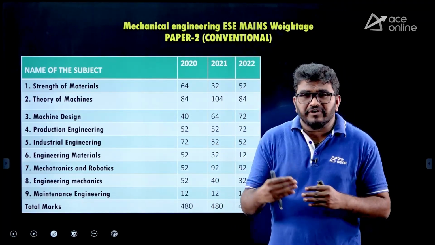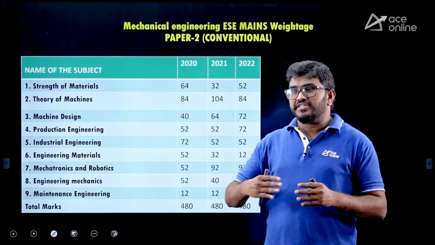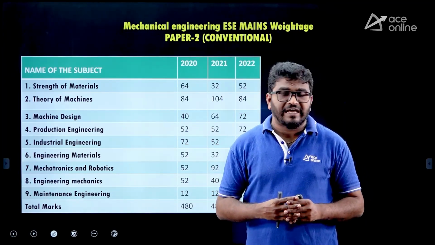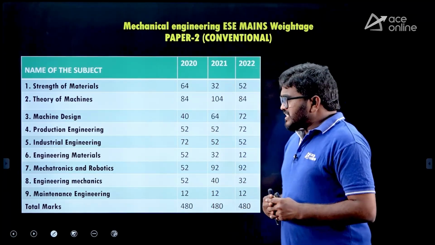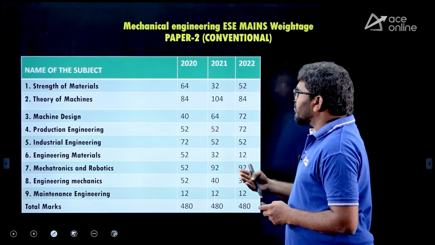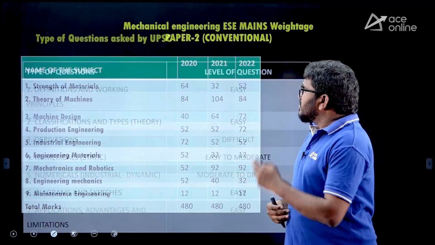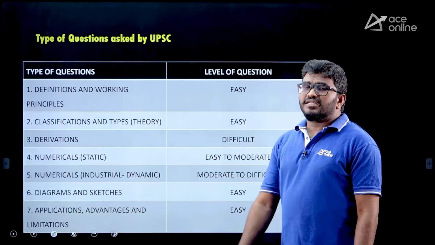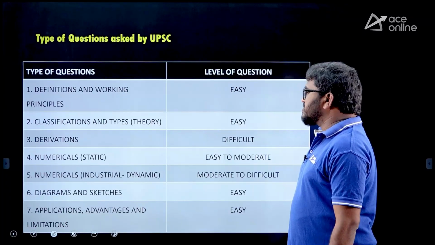First priority should go to the most important subjects, then after that you give priority to the other subjects. I'll explain how to prepare, the answer writing skills, and how to write the answer paper. So let us first consider the types of questions asked by the UPSC.